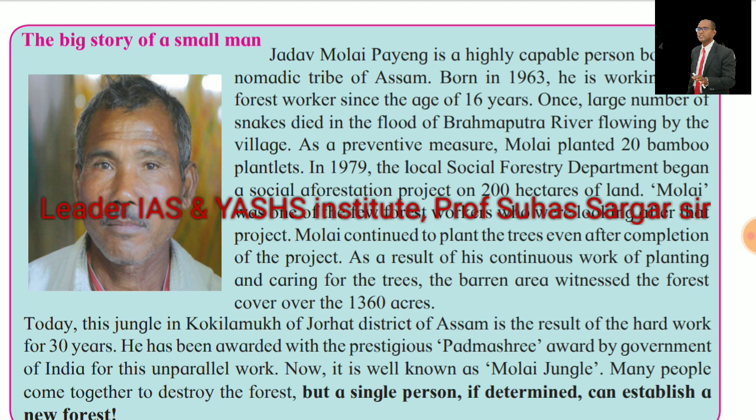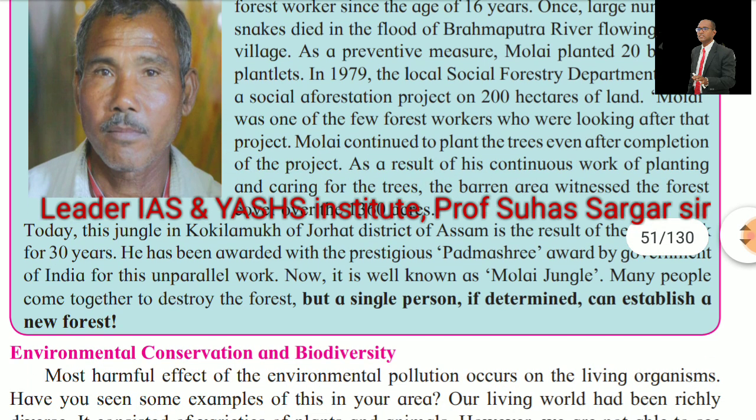Molai continued to plant trees even after the completion of the project. As a result of his continuous work of planting and caring for the trees, the barren area witnessed forest cover over 1360 acres. Today, this jungle of Kokilamukh in the Jorhat district of Assam is the result of hard work for 30 years. He has been awarded the prestigious Padma Shri award by the Government of India for this unparalleled work. Now it is well known as the Molai jungle. Many people come together to destroy the forest, but a single person, if determined, can establish a new forest.